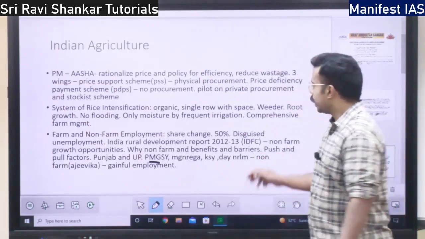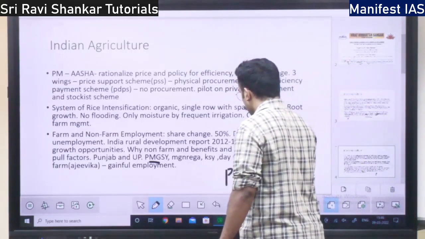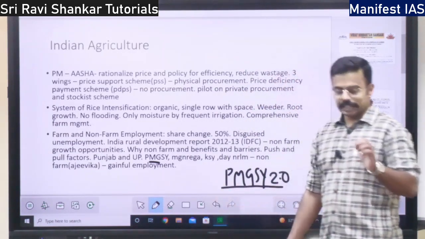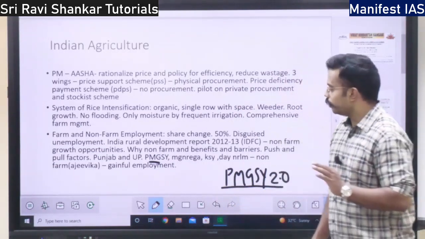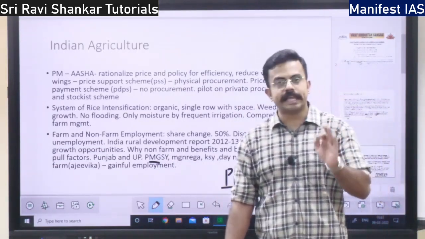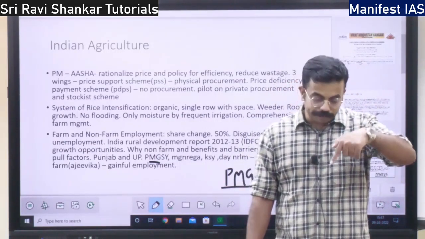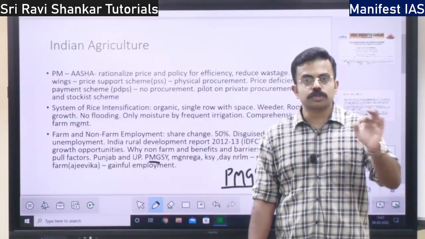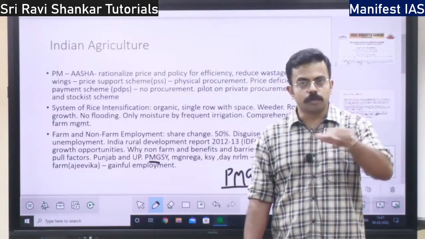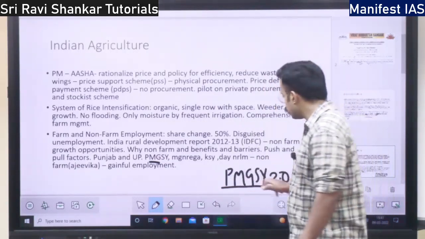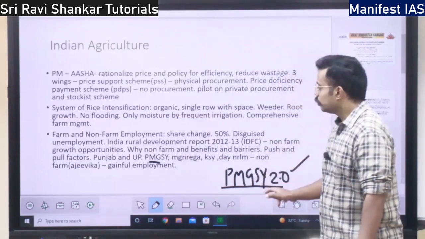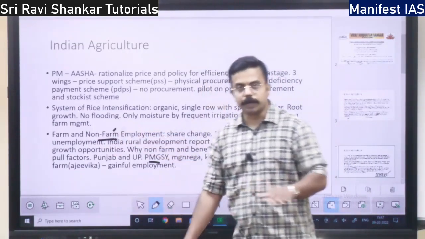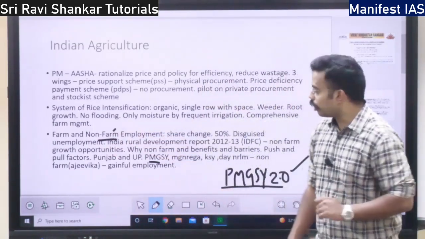So now we have PM-GSY 2.0. Under this PM-GSY 2.0, it is not only laying the roads to all villages, but also connectivity within the villages, that is, from the village to the market, from the village to the school, from the village to the hospital. Whatever connectivity within the village, that is also being looked after under PM-GSY. So when there are proper roads in the villages, it will lead to an increase in non-farm employment.